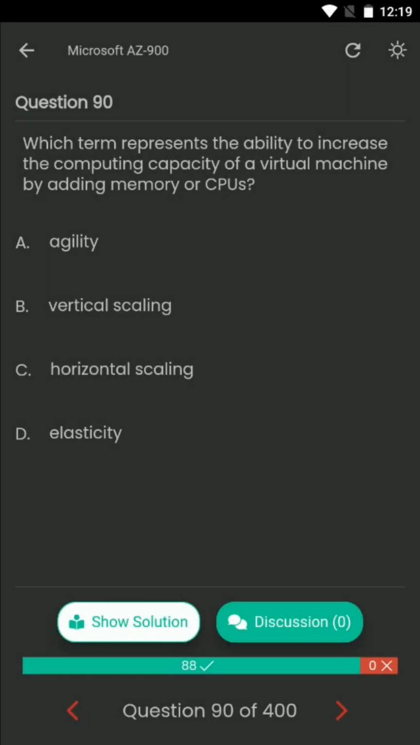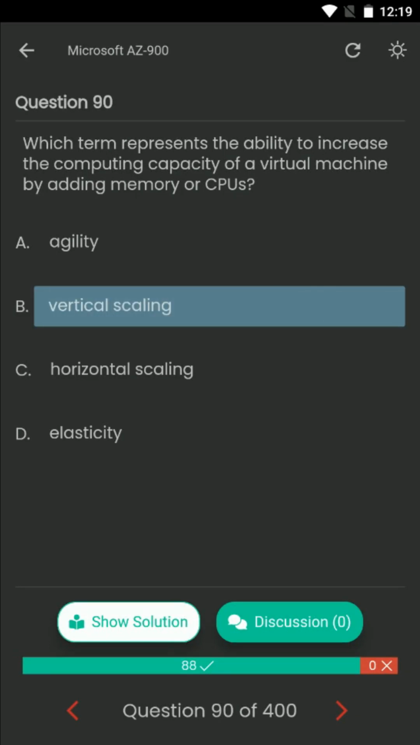Question number 90. Which term represents the ability to increase the computing capacity of a virtual machine by adding memory or CPUs? Your options are A. Agility, B. Vertical scaling, C. Horizontal scaling, D. Elasticity. The correct answer is B. Vertical scaling.